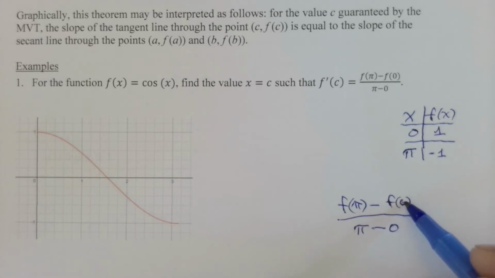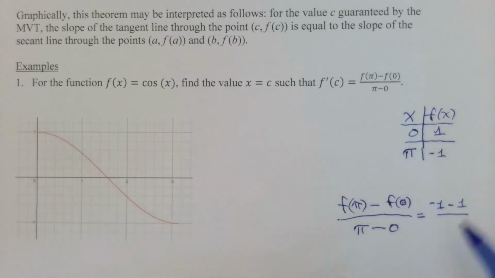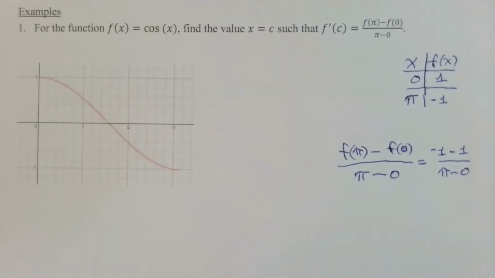This goes all the way back to the concept of slope that you learned in your early algebra days. Well, substituting these numbers into the numerator, I have -1 minus 1. And in the denominator, I have pi minus 0. And that computes to be -2 over pi.